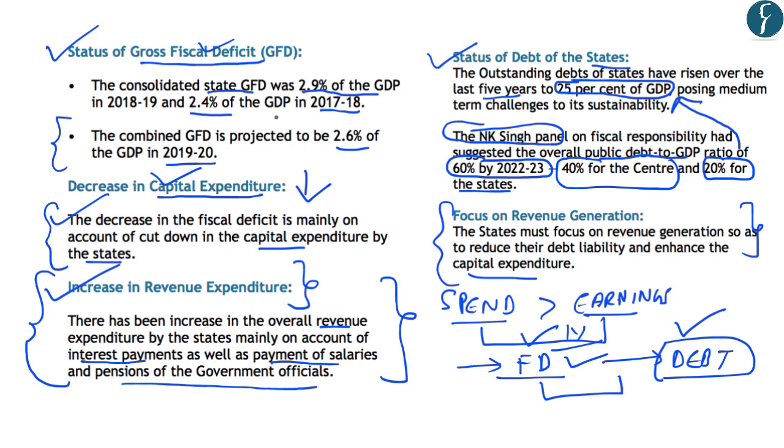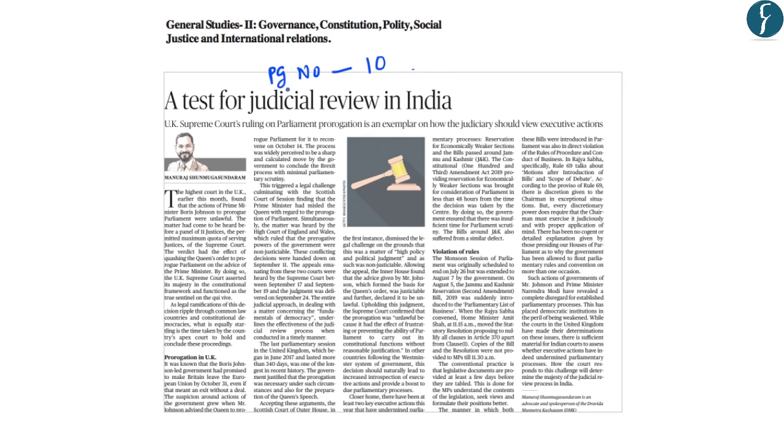With this, let's take up the next article. Now, this article on page number 10 highlights the importance of judicial review for India. And this is based on the episode which has happened in England regarding the Brexit issue. In this article, the author has highlighted how the executive in India is violating the parliamentary process, and in that scenario, why judicial review and activism are important. This will form a part of the General Studies paper 2 under the topic Polity and Constitution.